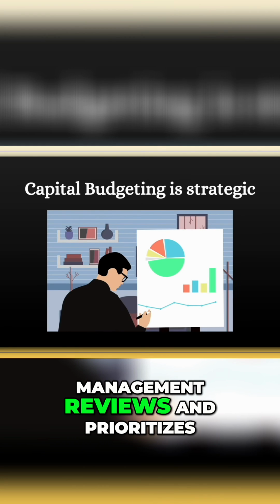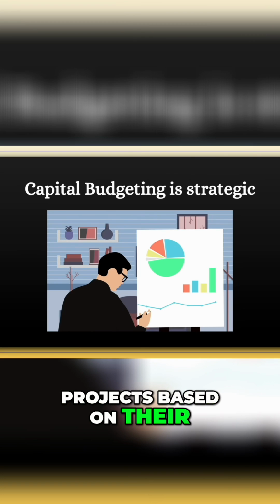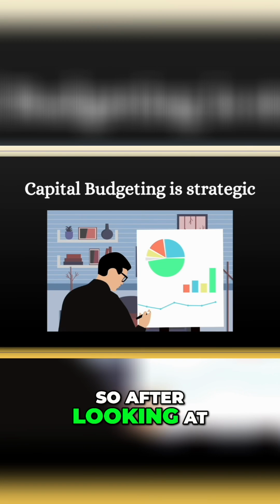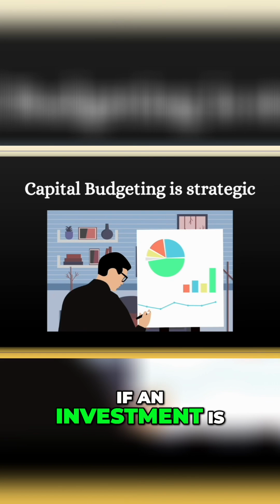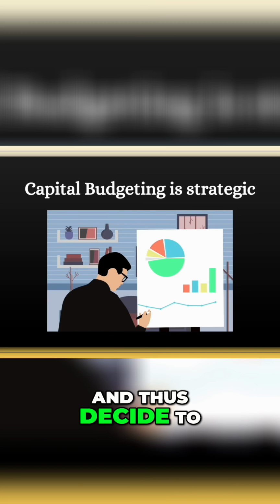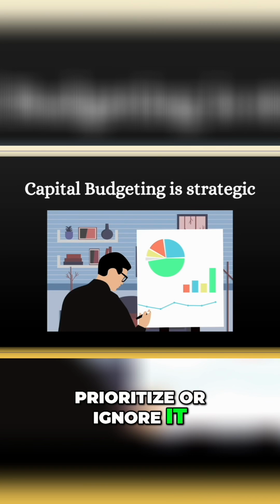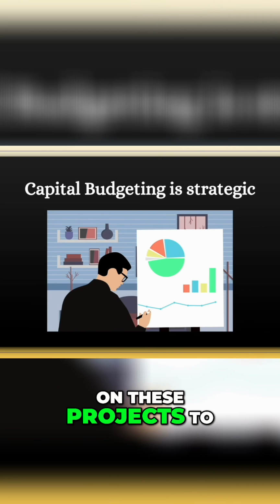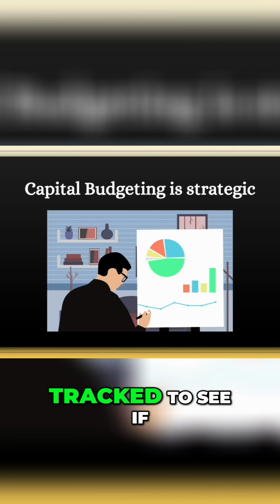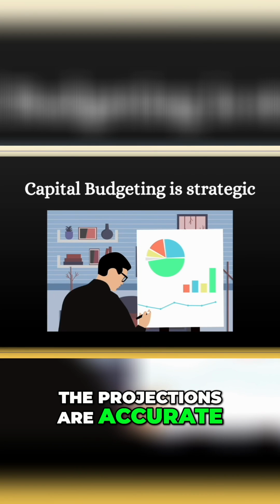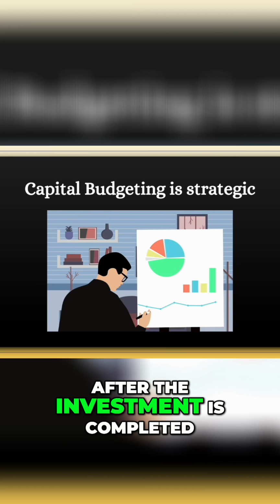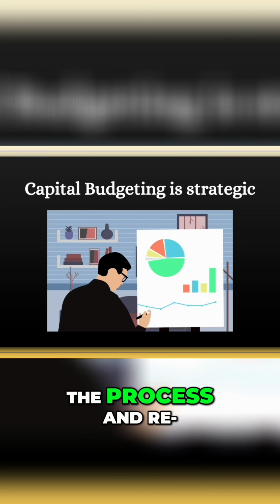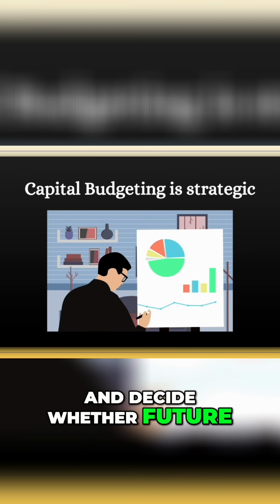Then management reviews and prioritizes projects based on their economic viability. So after looking at the potential cash flow projections, management will decide if an investment is positive or negative for the company, and thus decide to prioritize or ignore it. Then funds are allocated to these projects to ensure the development, and the results are tracked to see if the projections are accurate. If projections are inaccurate, funds are either removed, reduced, or increased. After the investment is completed, companies can reflect on the process and decide whether future similar investments should be made.